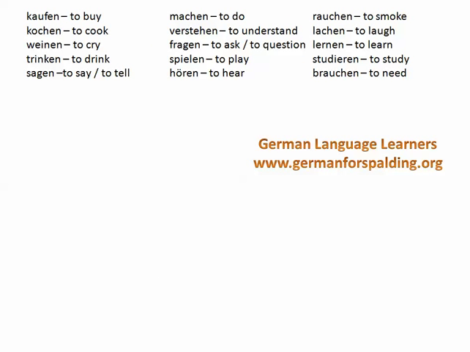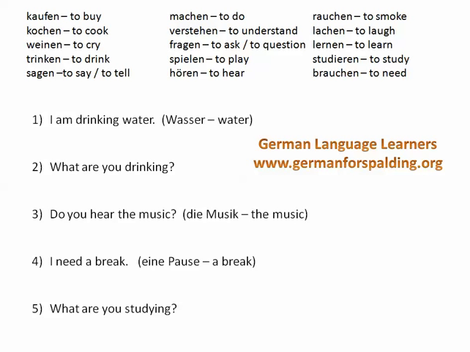So if we have a bunch of verbs like kaufen, to buy, kochen, to cook, weinen, to cry, trinken, to drink, sagen, to say or to tell, machen, to do, verstehen, to understand, fragen, to ask or to question, spielen, to play, hören, to hear, rauchen, to smoke, lachen, to laugh, lernen, to learn, studieren, to study, and brauchen, to need. And we're going to use them to write these sentences in German.